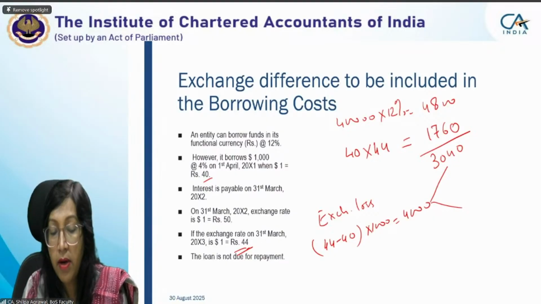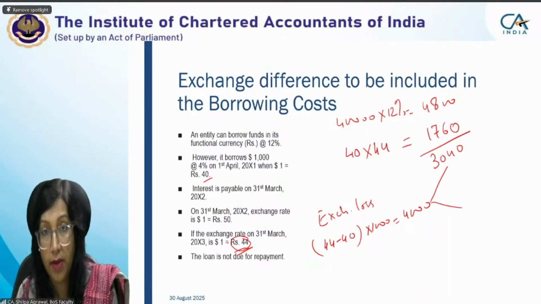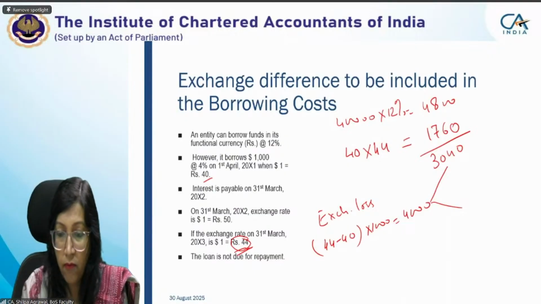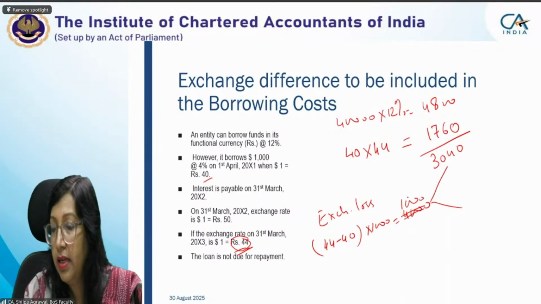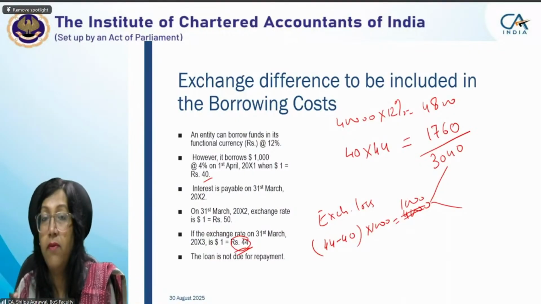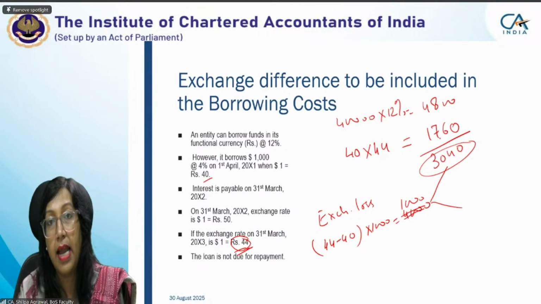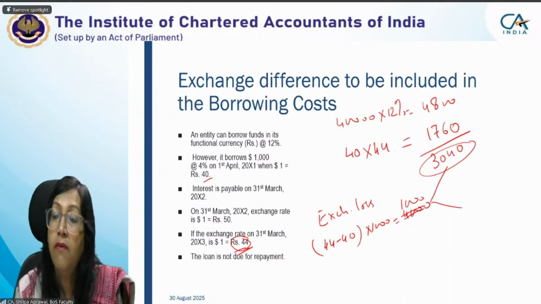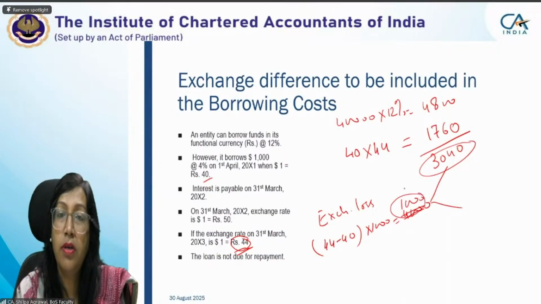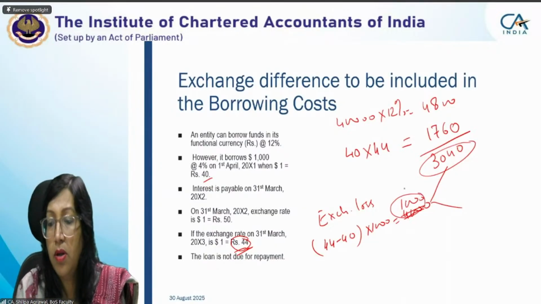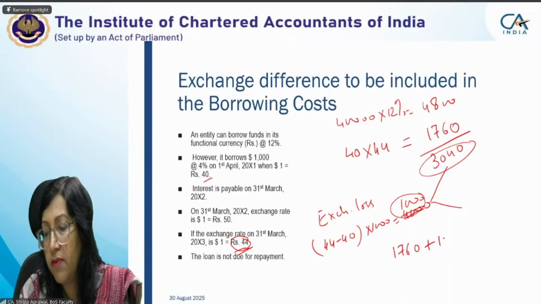Suppose further, if our exchange rate is instead of 44, it is 41 rupees. What would have been the case? In that case, your exchange loss would be 1,000 only. In such a situation, we cannot capitalize this entire 3,040. We will limit or restrict to the exchange loss amount only, to be capitalized. So your amount which will be capitalized will be 1,760 plus 1,000.